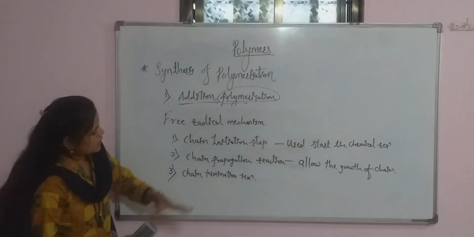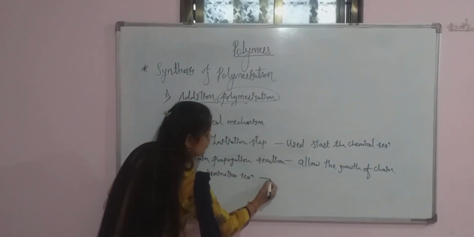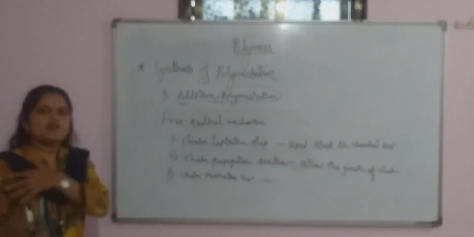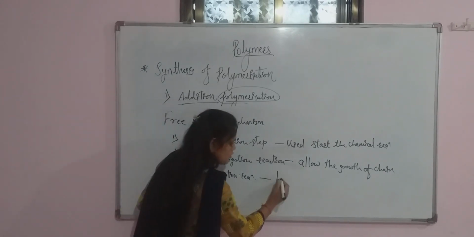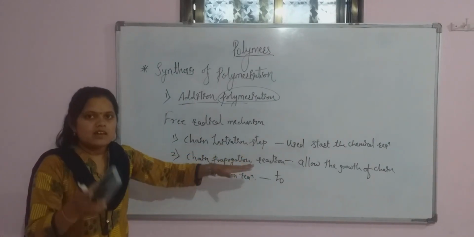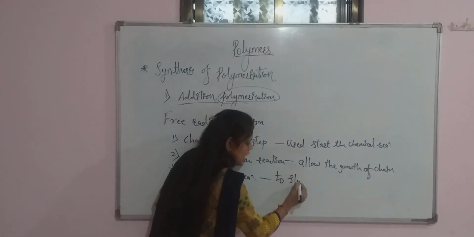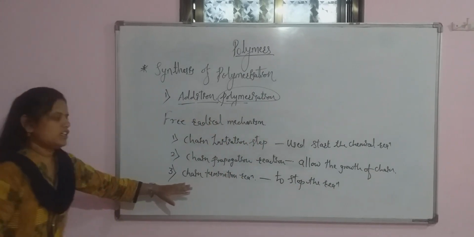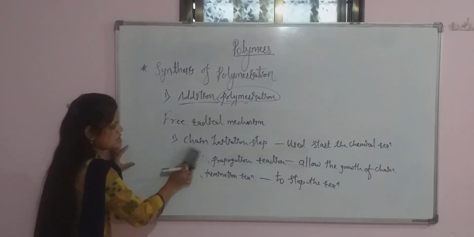So in the second step, what happens? The chain length increases. Because of this, we follow the last step, the chain termination reaction. Why are we using the chain termination step? To stop the reaction. Whatever chemical reaction is started increases the chain growth, and that chain growth is stopped by the chain termination reaction. Now we study what happens in the chain initiation step.